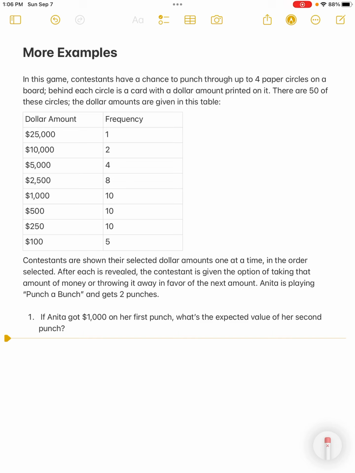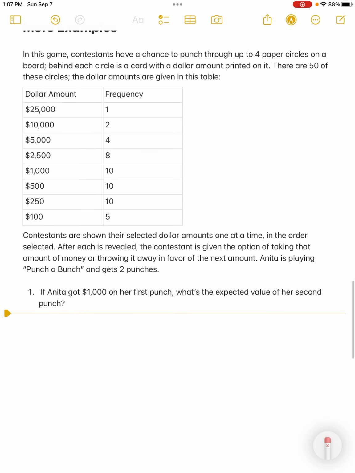So here's the breakdown. Apologize. In the table that's above, that's right at the top here, there's the breakdown. There's only one $25,000 card. 2 of the holes have 10,000, 4 of them have 5,000, so forth and so on, all the way down. If we add up all those frequencies, they would add up to be the 50 that are there.